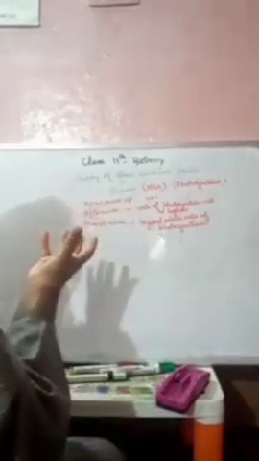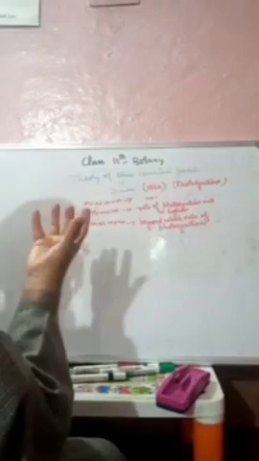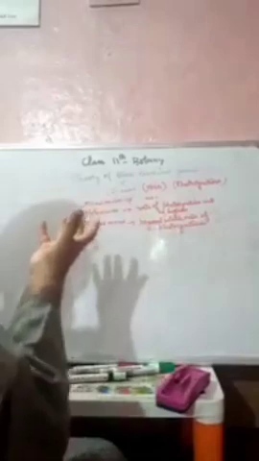Then we have the theory of the three cardinal points which was given by Sachs in the year 1860. If we take a process, that is photosynthesis, we have three cardinal points: minimum, optimum and maximum. In minimum, we see a value of the factor where no physiological process takes place. In optimum, we see a value of the factor where the rate of the physiological process will be highest. And in maximum, we see a value beyond which the rate of the process stops. In the next video we will proceed further.